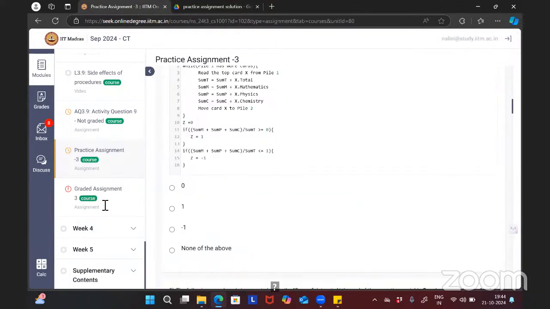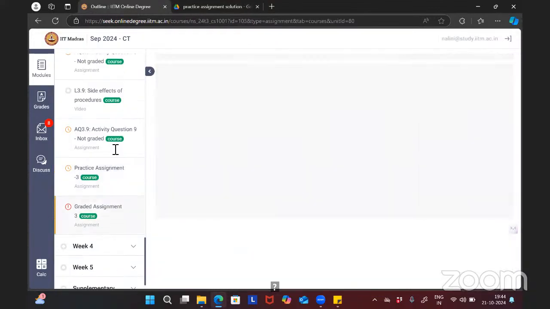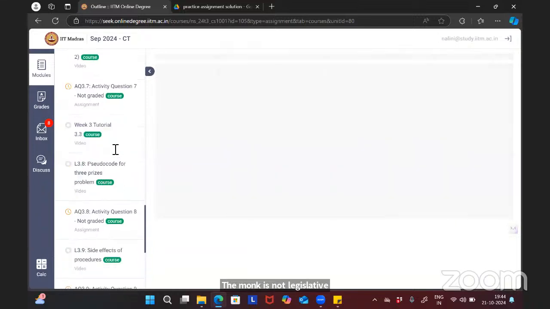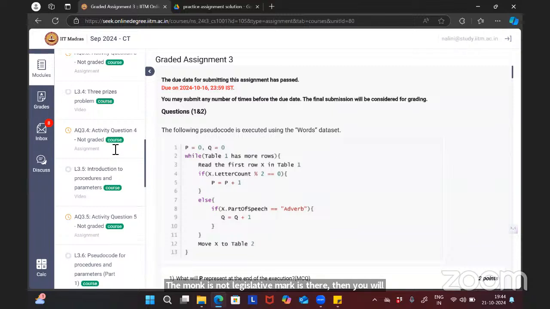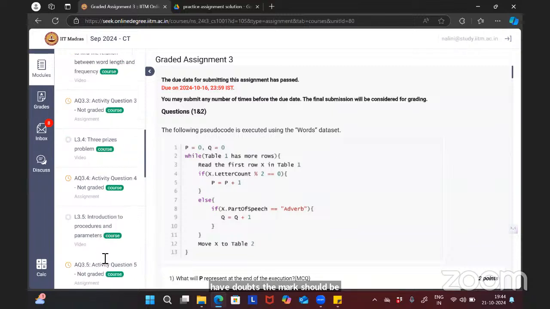Yeah, mock is not released. If mock is there, then you will have doubts. Yeah, mock should be released. Any other things, graded assignment, in graded assignment or anything?